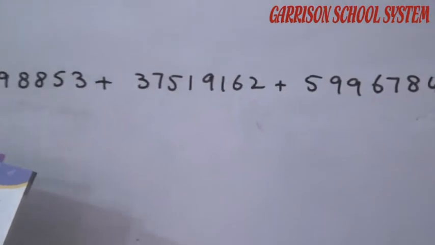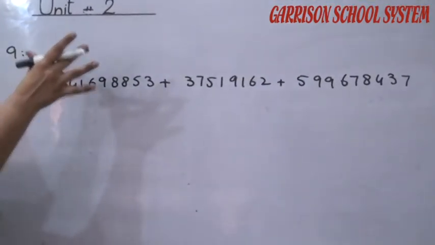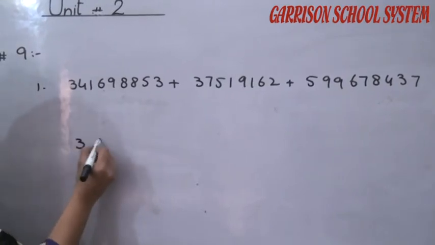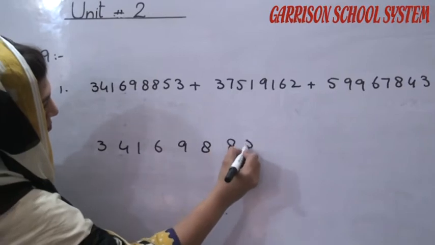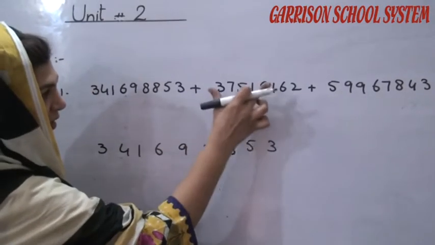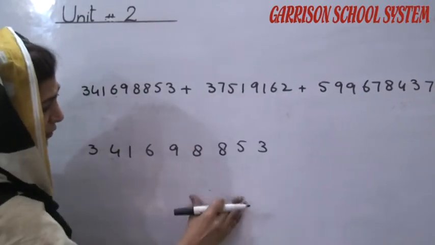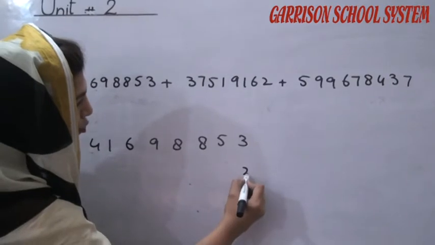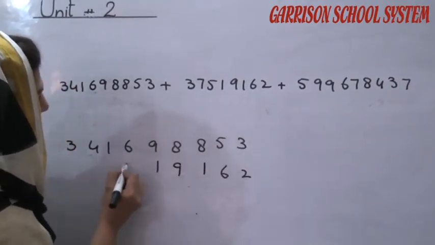Students, according to the question, I have to arrange in columns. I have to write from the right side in this way: 2, 6, 1, 9, 1, 5.